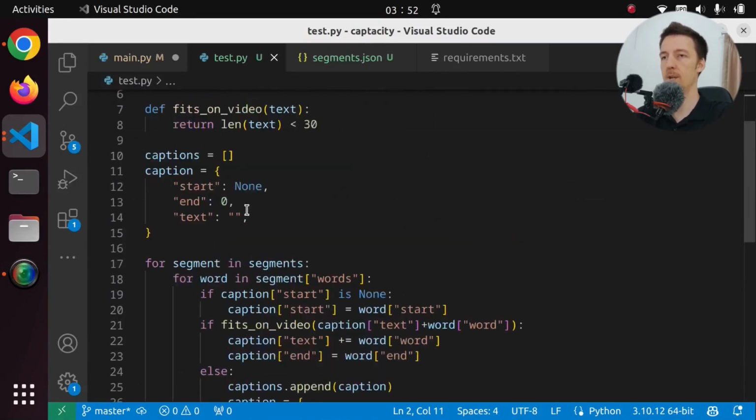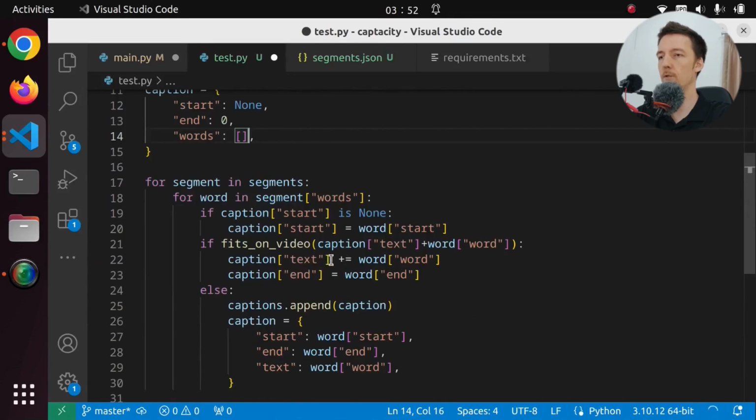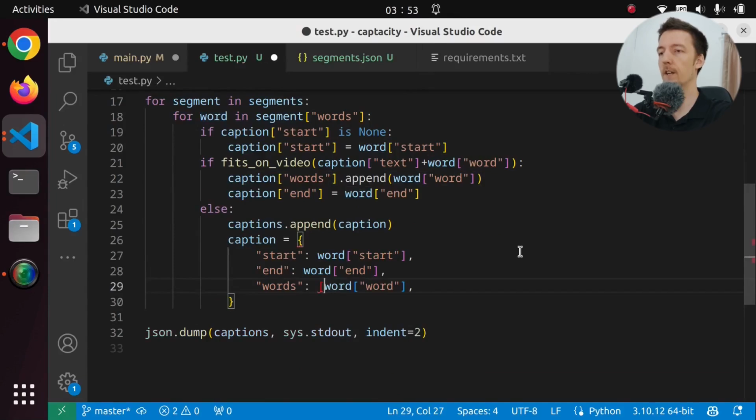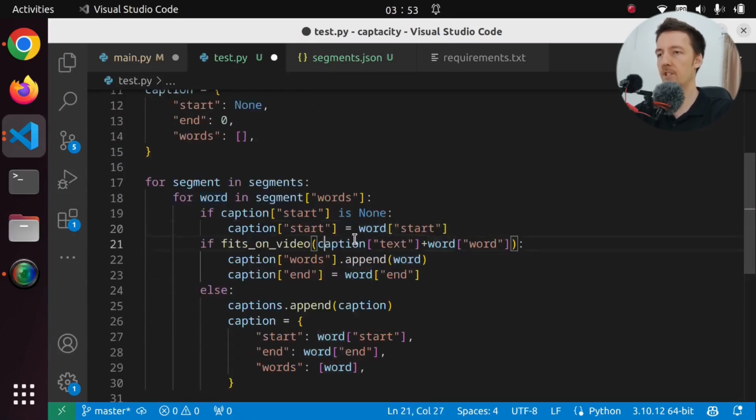So in fact, we can say words, and this is going to be a list. And then instead of doing plus equals word, we are going to say append. Append word. But this has to be word. And this has to be word as well. Words. And this is going to be a list of the current word. And not just the word, we want the start and the end. So we just put the whole word in there. And here as well.